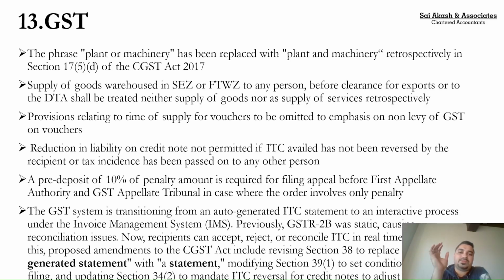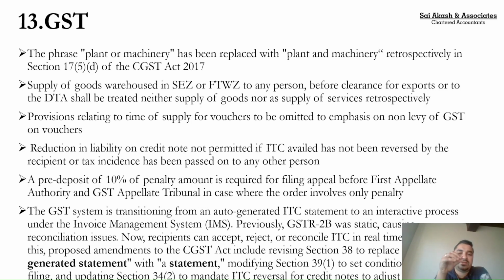So earlier, GSTR 2B was a static statement wherein the government would generate GSTR 2B on the basis of GSTR 1 filed by the suppliers. They used to generate and give it, which was a static report, an auto-generated report. Now, since IMS has kicked in, what is IMS? IMS is a mechanism wherein all my purchases are getting reflected on the portal, and I should reconcile them on the portal even before generating 2B.